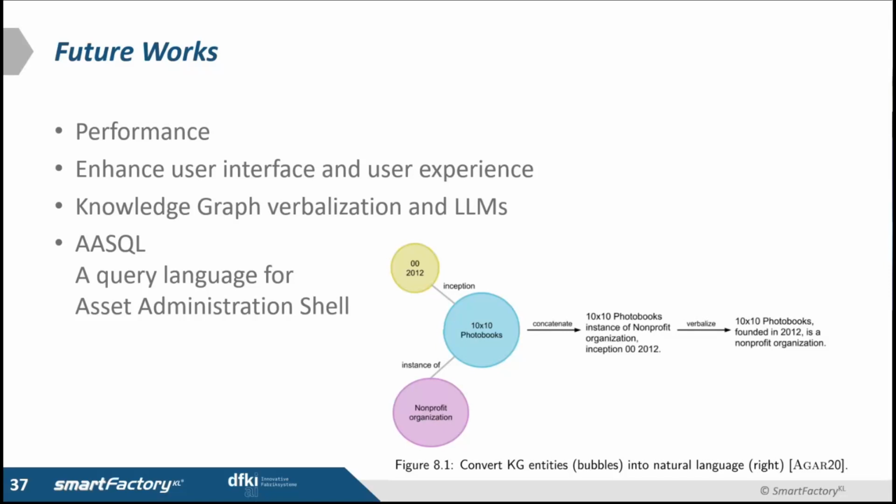So in the future, we can have knowledge graph verbalization to explain the digital twin to the user and have conversational user interfaces. And regarding the query feature, we can introduce a new query language specific to the asset administration shell, which can be called ASQL.